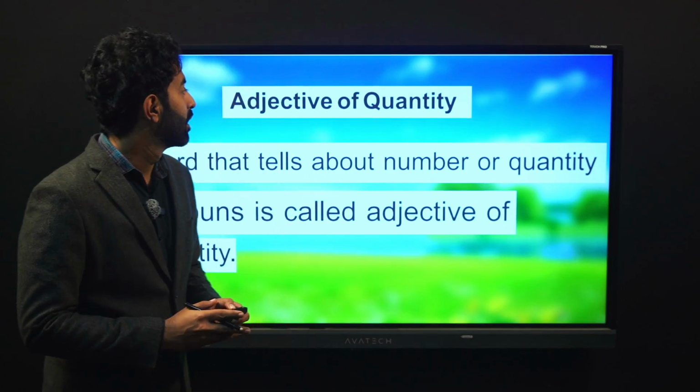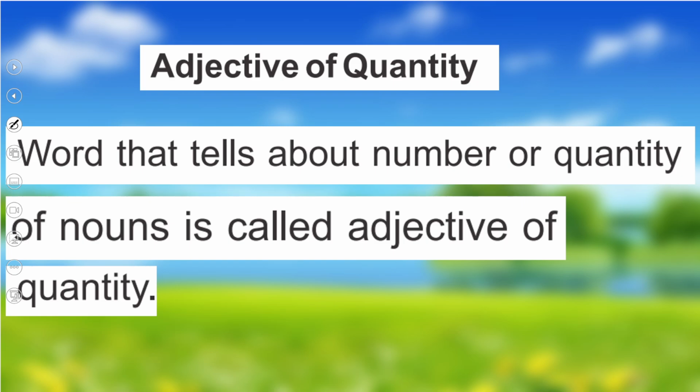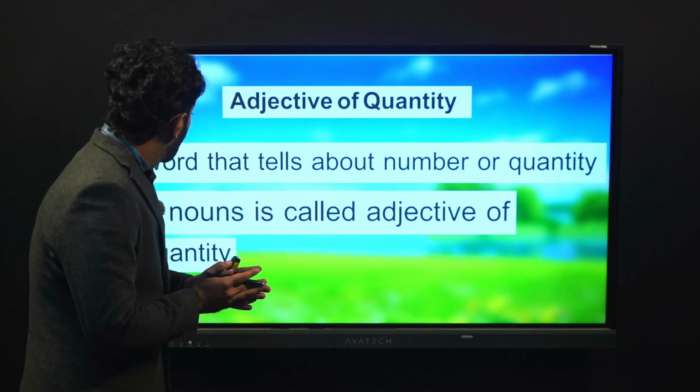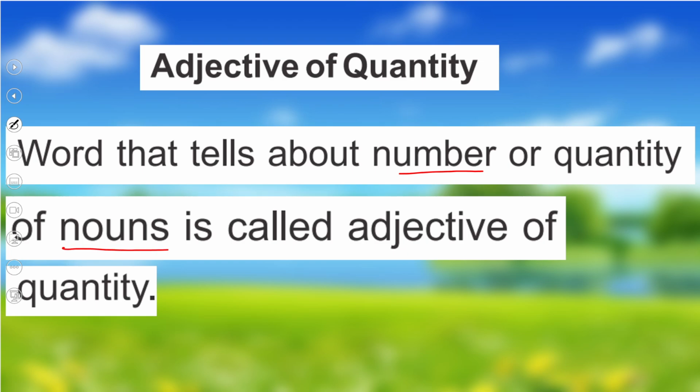Now, the next one is adjective of quantity. Yes, numbers, quantity. A word that tells us about the number or quantity of nouns is called an adjective of quantity. These are the words that tell us numbers or quantity.